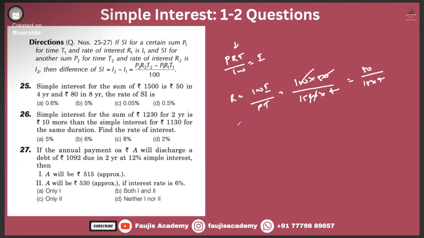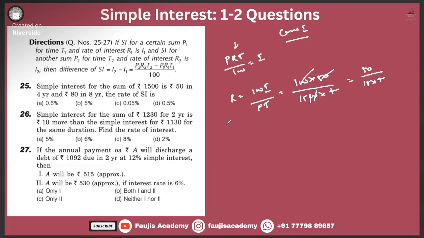Okay, 25. The other premises, this is your case 1 basically. Case 2: simple interest for the sum of 1500 is 50 in 4 years, and 80 rupees in 8 years. So this is your question number 25.